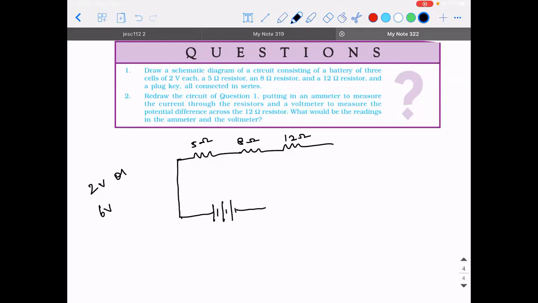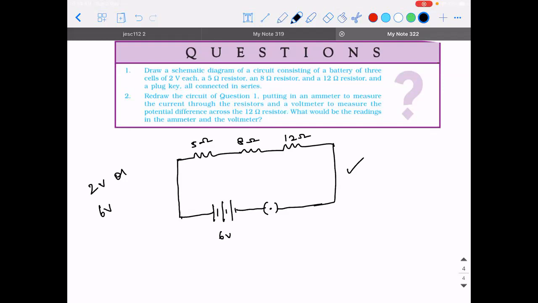Okay. Then they want a plug key. All are connected in series. So this is the required diagram. So here you should write it as 6 volt. Right. I hope you guys made a note of it.